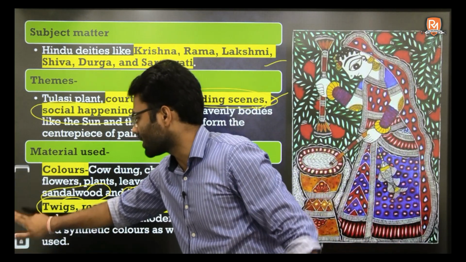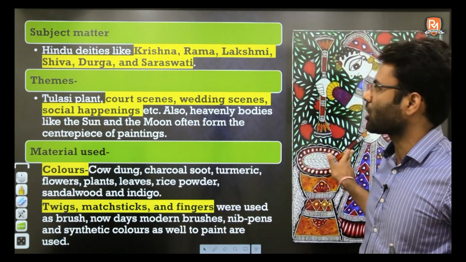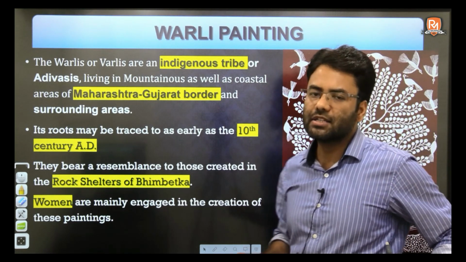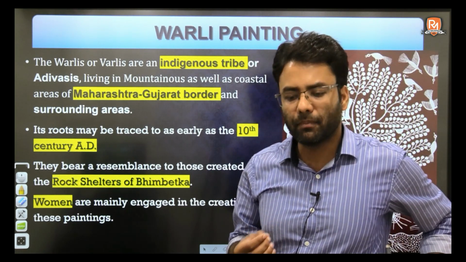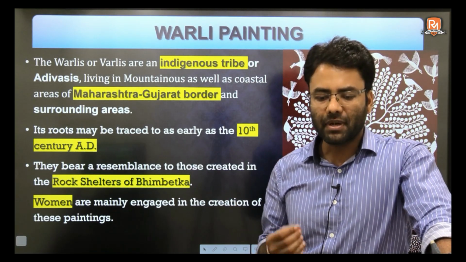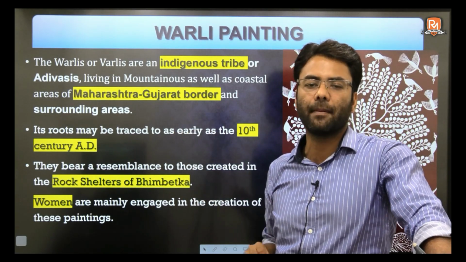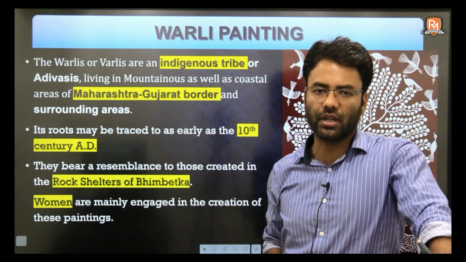Now moving to the next art and the last topic of today, that is Warli painting. Warli painting is popular in the Maharashtra region specifically, but the origin of this painting is around the Maharashtra and Gujarat border area.